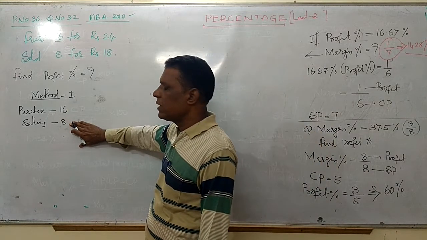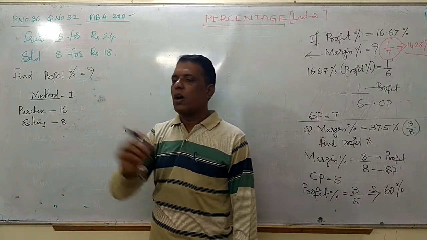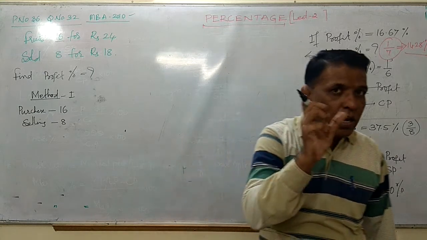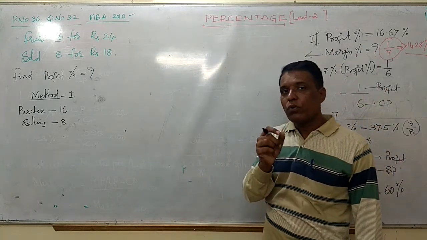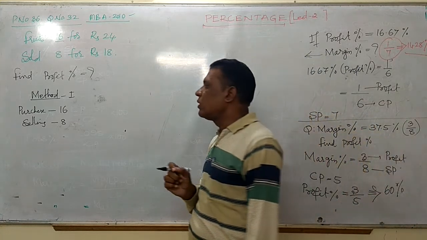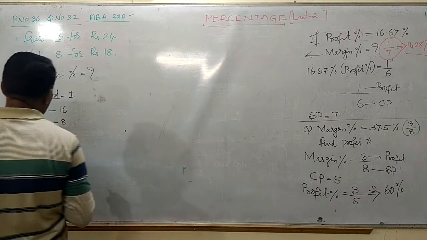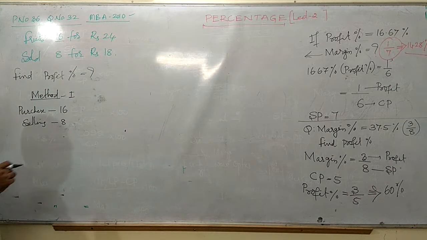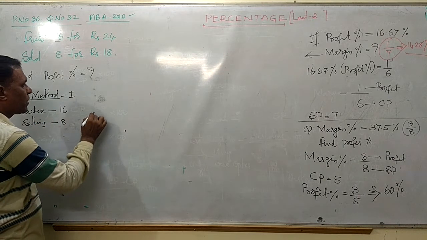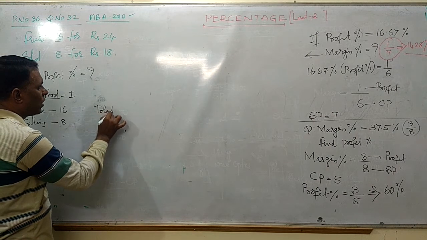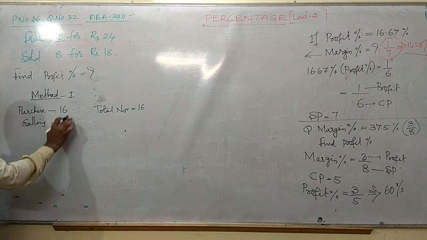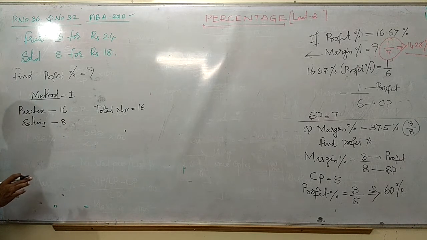Since the fruits are certain, the number of fruits is constant. How much he has collected, so much he has sold. Hence, you purchase a number of fruits divisible by these two numbers. I can purchase a total of 16, friends, because the LCM of 8 and 16 is 16.